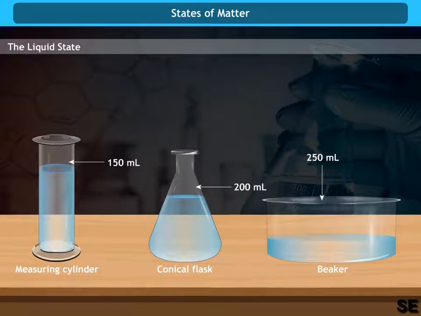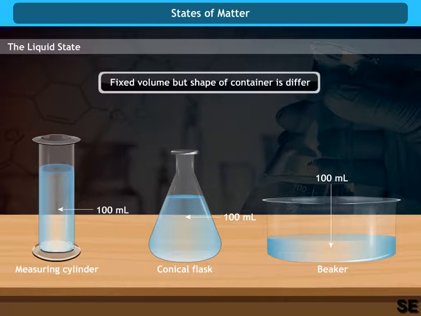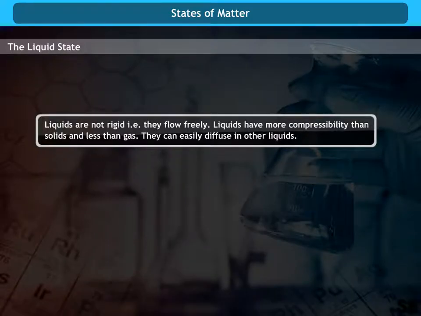We observe that the level of water in containers differs, but the amount of water is the same in all the containers. We conclude that liquids have fixed volume, but the shape is not fixed. It acquires the shape according to the shape of the container. Liquids are not rigid, that is, they flow freely. Liquids have more compressibility than solids. They can easily diffuse in other liquids.